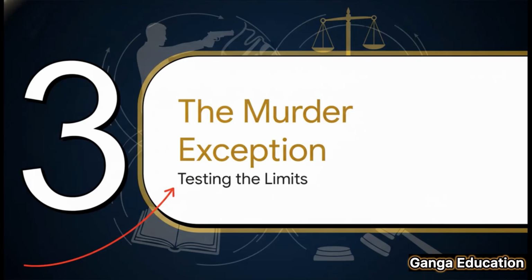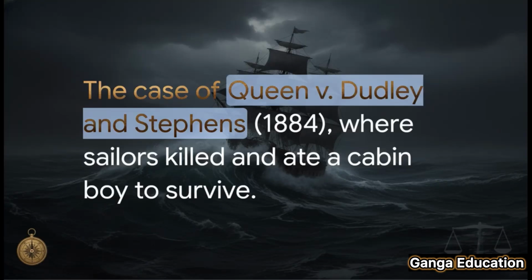And now we get to the big one, the most critical limitation in this entire section. Where does the law draw a hard, immovable line? It's with the crime of murder. To really understand why, we have to talk about a famous and honestly pretty grim case from way back in 1884. 4 sailors were shipwrecked, stuck in a tiny boat, thousands of miles from land with no food or water. To survive, 2 of them made a terrible choice. They killed and ate the weakest person on board, a young cabin boy. Their argument? It was a necessity. They had to do it to live.